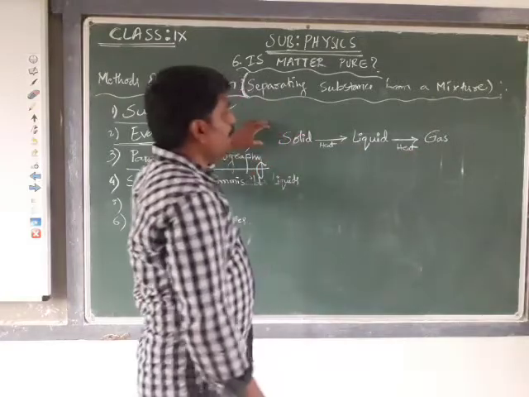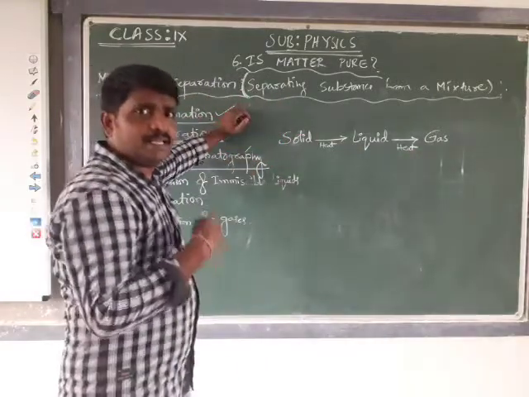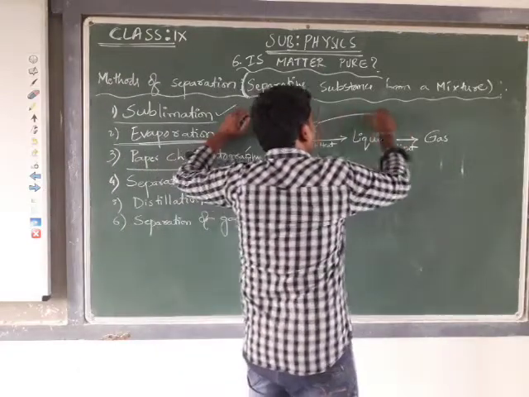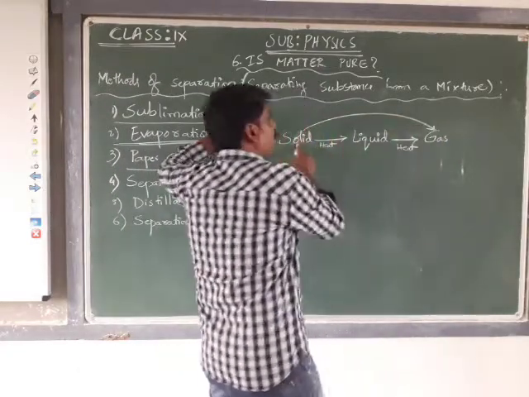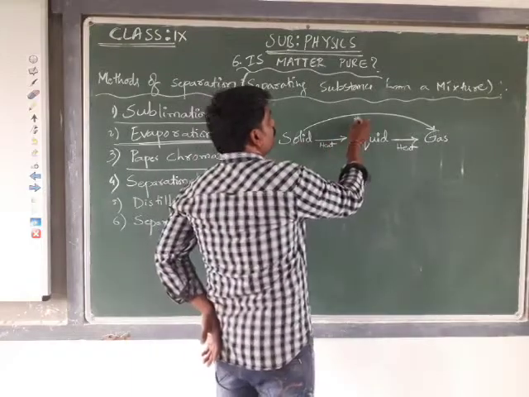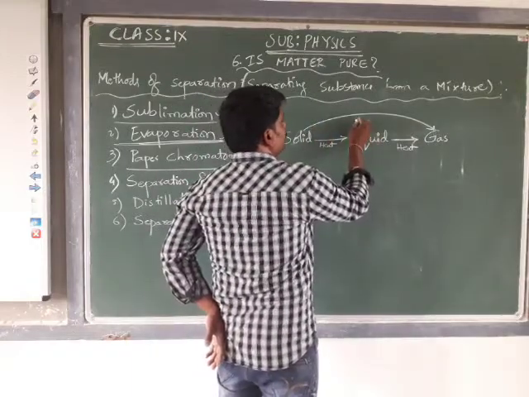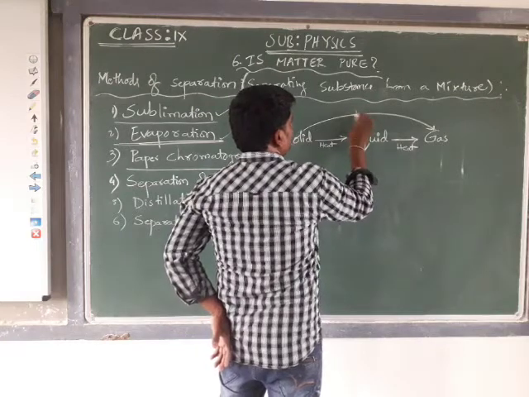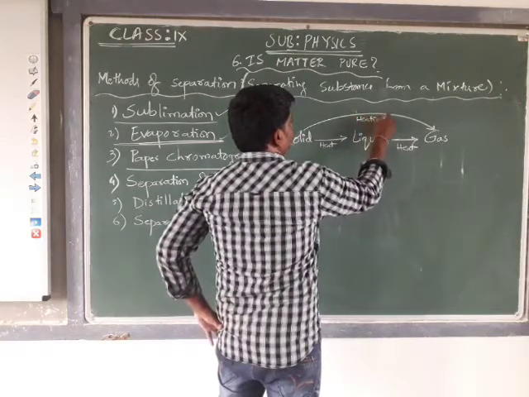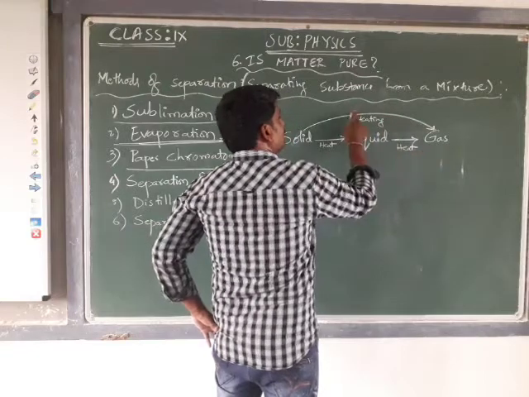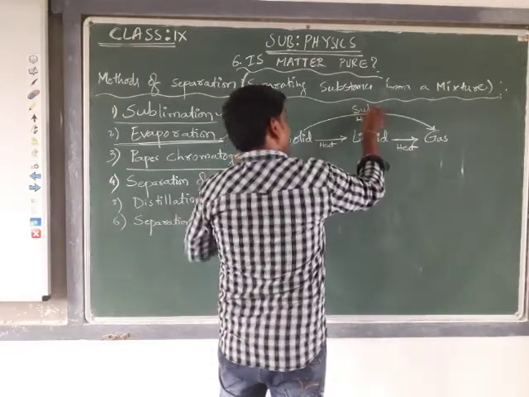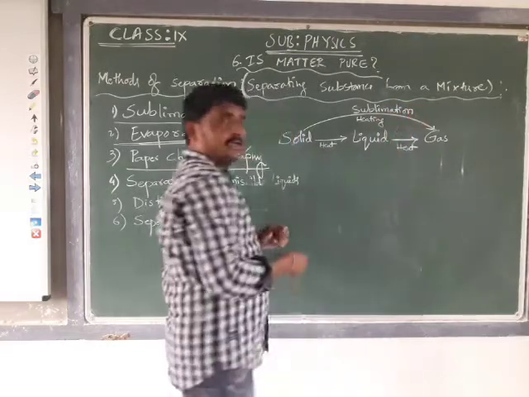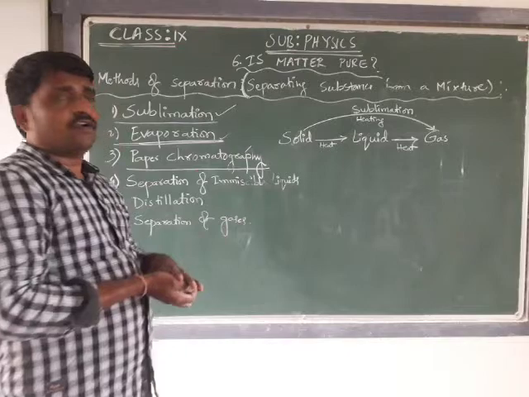Now, if there is a special behavior where we supply heat energy to a solid and it directly converts into gas by heating, skipping the liquid, that we call sublimation.